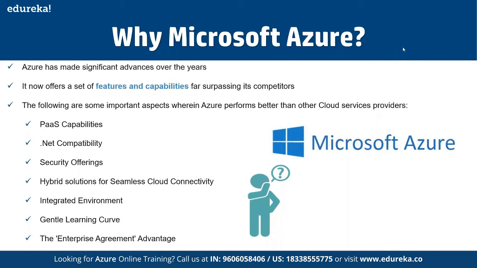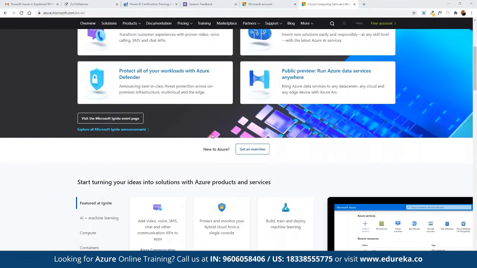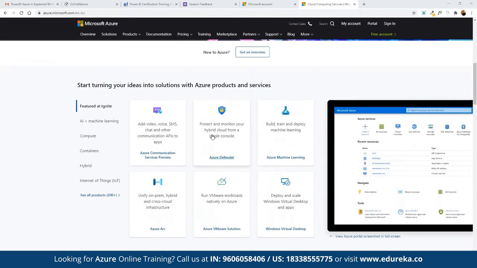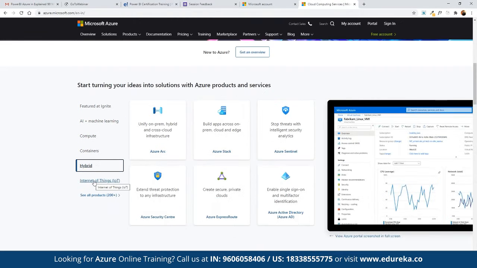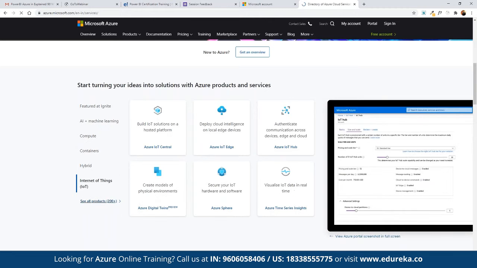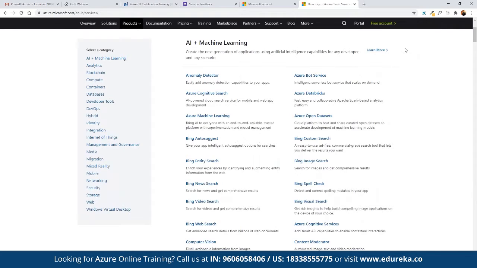To see the list of all the services offered under Azure, we can refer to the link azure.microsoft.com, where we can see the services offered under AI/ML, computation, containers, hybrid solutions, Internet of Things, and more than 200 services under different categories that we can get started with.